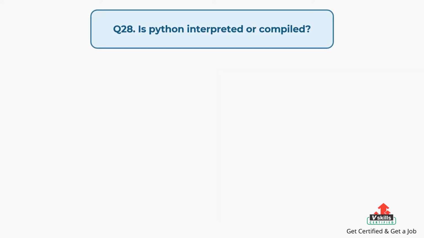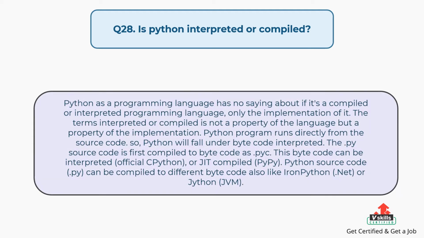Question number 28. Is Python interpreted or compiled? The answer is, Python as a programming language has no say about whether it's a compiled or interpreted programming language, only the implementation of it. The terms interpreted or compiled are not a property of the language but a property of the implementation. A Python program runs directly from the source code. So, Python will fall under bytecode interpreted.